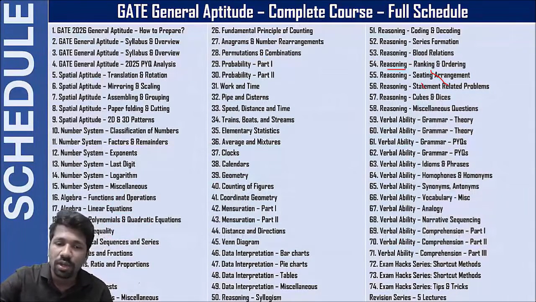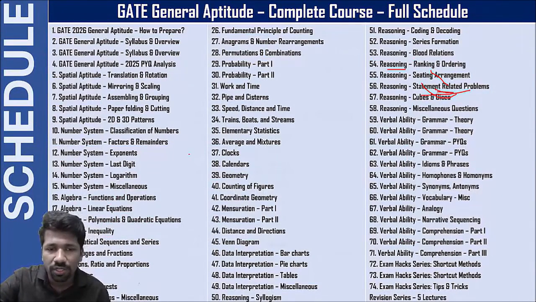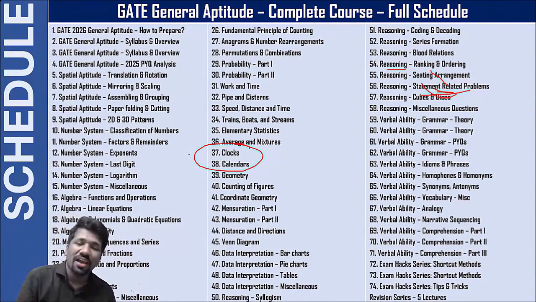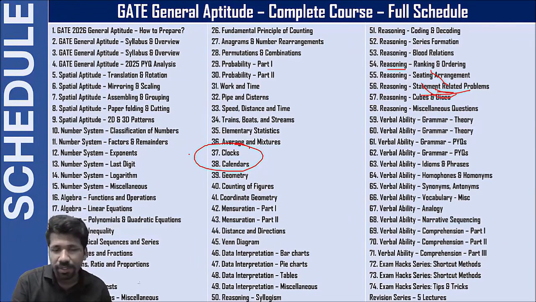So that is clock and calendar, a small unit, but questions were asked. In the last 2-3 years they have started asking either clock or calendar, one of the questions, not in all the question papers, but in half of the question papers they have asked. That's why clock and calendar is important.